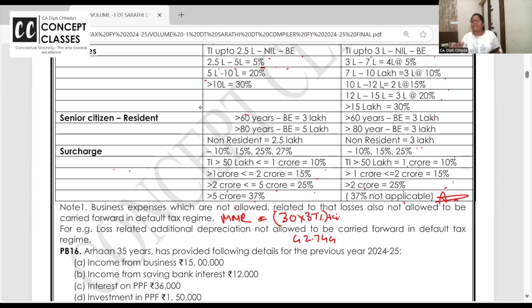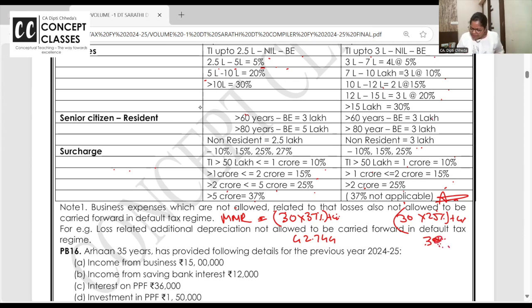42.744 is the maximum marginal rate, the highest rate of the tax, right? And here it is how much now? 30% is there, 25% surcharge, and on this 4%. So 30 into 125% into 104%, 39%. Take your time and tell me, is it clear or not?